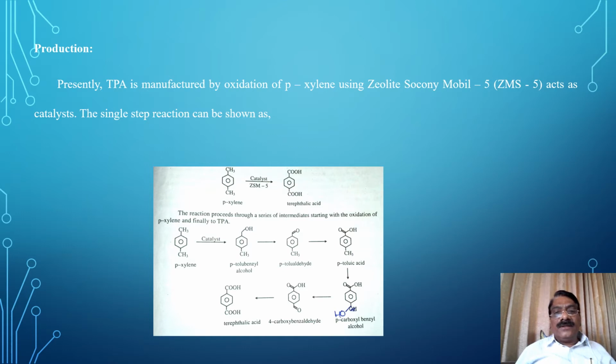It gets converted to para-tolualdehyde, then to para-toluic acid, then to para-carboxyl benzyl alcohol, then to 4-carboxyl benzaldehyde, and finally to terephthalic acid.